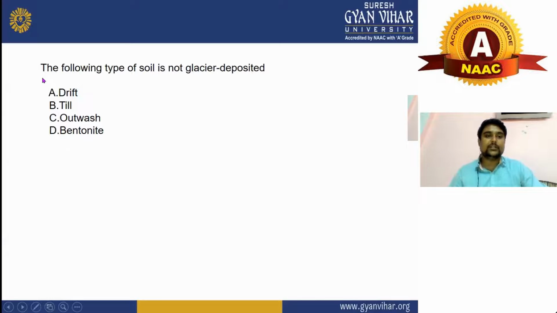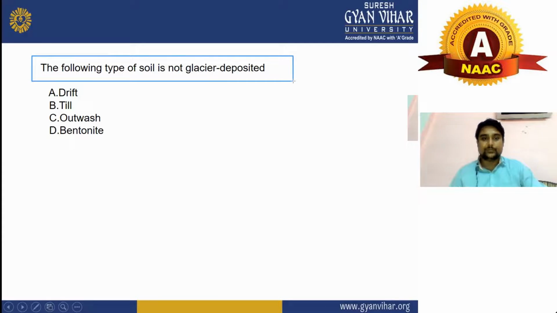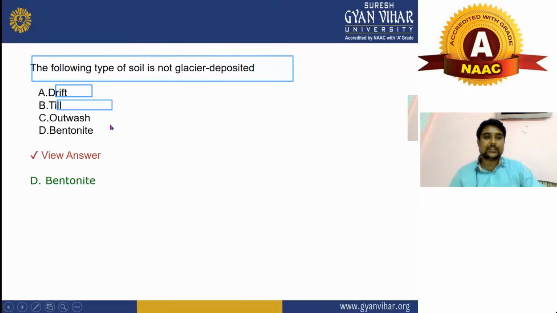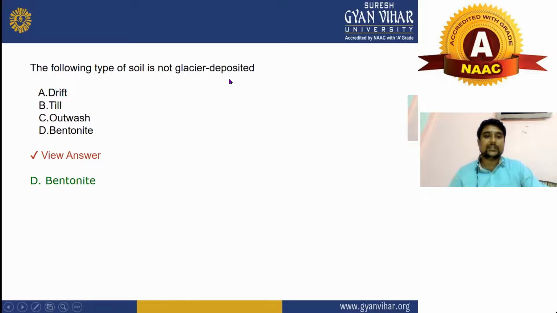Now come to the next question. The following type of soil is not a glacial deposit. This is a very important question, and in many exams this kind of question has been asked. What is it asking? Which of the following types of soil is not a glacial deposit? Drift, till, outwash, or bentonite. Let's see what will be the right answer here. Right answer will be bentonite. This is not a glacial deposit. Bentonite will be your right answer.